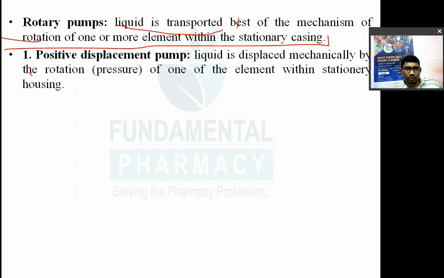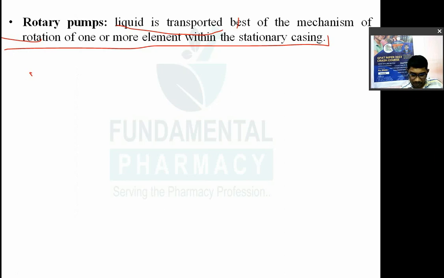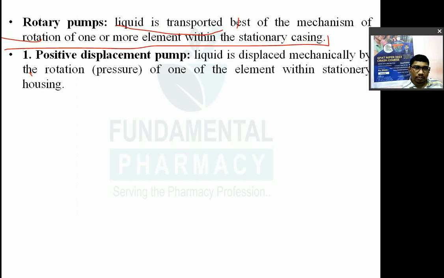In the rotary pump, first is a positive displacement pump. Liquid is displaced mechanically by rotation.